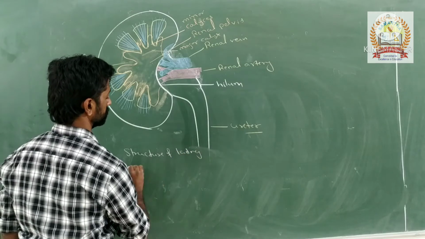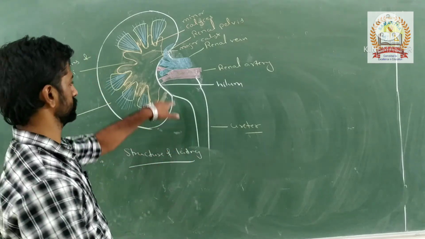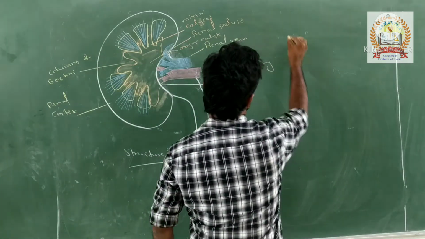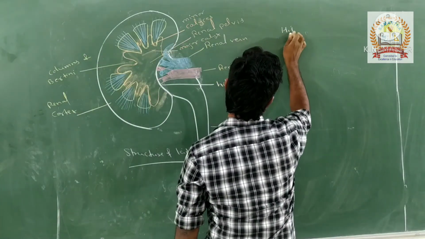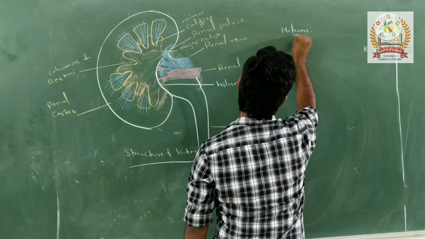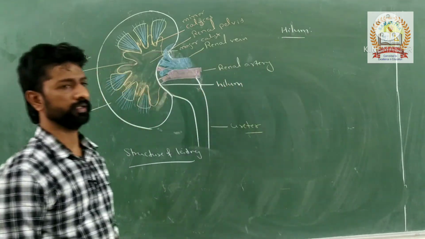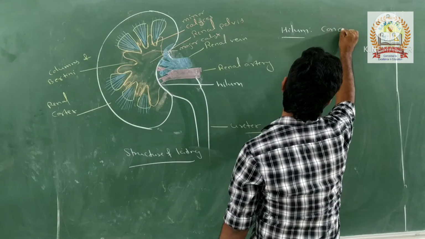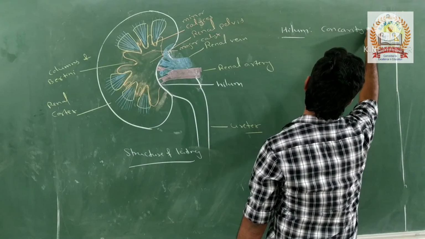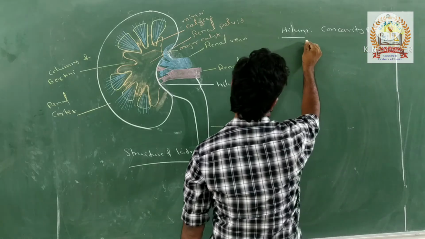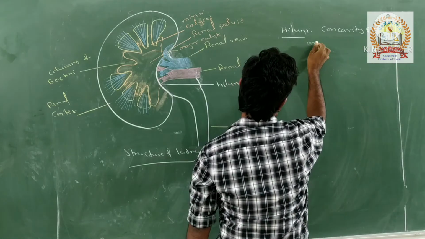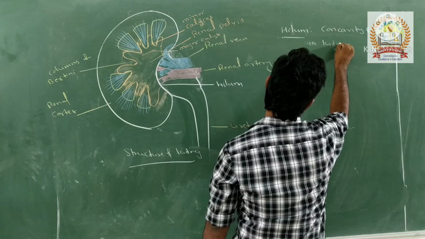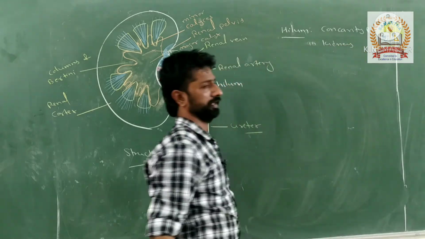So what are all the things we can observe here? The first one is the hilum. What do you mean by hilum here? What is hilum? The hilum is nothing but the concavity present in the kidney. So the concavity present in the kidney is called a hilum.